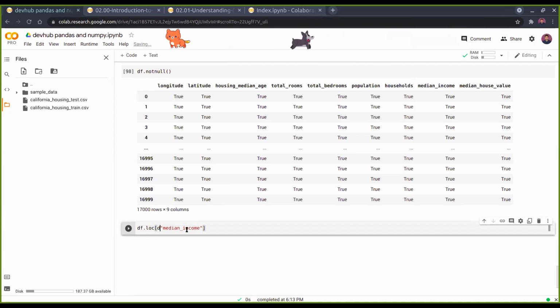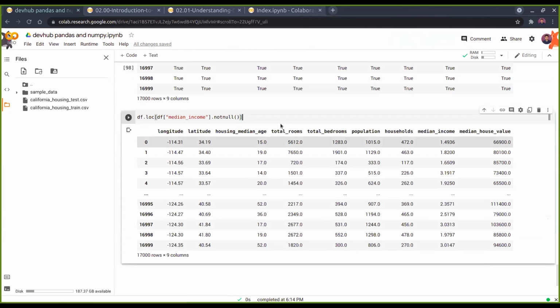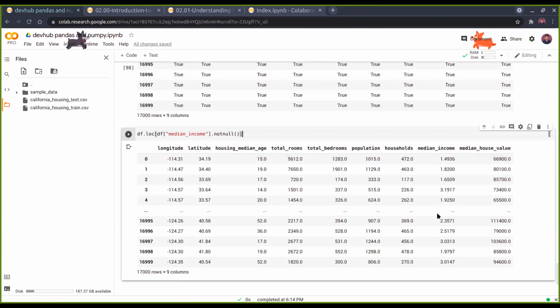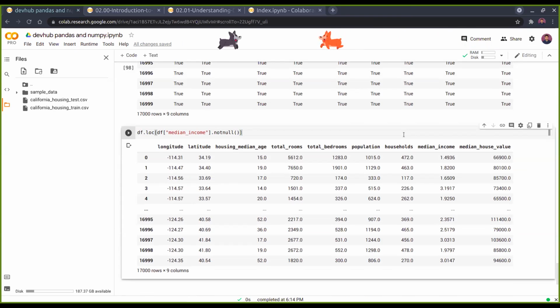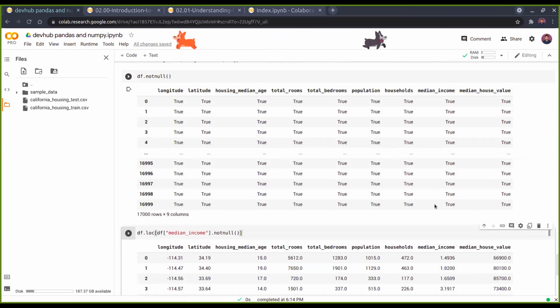Then dot not null. It would return whether the values in the median income column are null or not. See, only the not null values are returned in the median income column. Those are the rows you will get. So these are the various tools you will be needing. As you can see here, every value is true. So that's why.